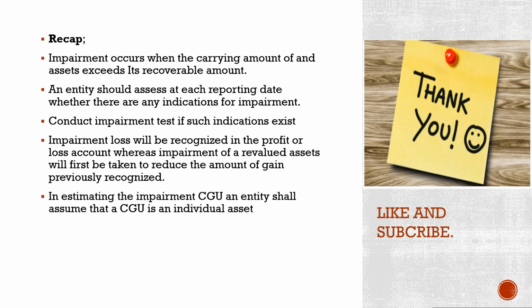And also in the case of cash generating units, in calculating the impairment loss, an entity will assume a cash generating unit is an individual asset, and therefore the entity will establish its recoverable amount and assess whether there is impairment loss. However, on the point of allocating the impairment loss, first you're going to start with the asset within the cash generating unit which is obviously destroyed, and second, the loss will be allocated to the goodwill acquired in the business combination, and if there is any balance for impairment loss, then this will be allocated to the remaining assets in the cash generating unit on a pro rata basis.